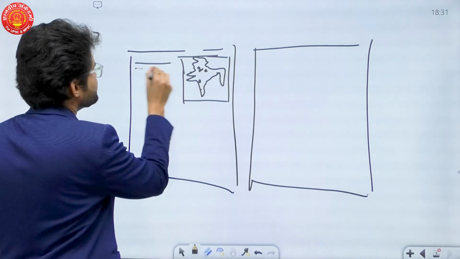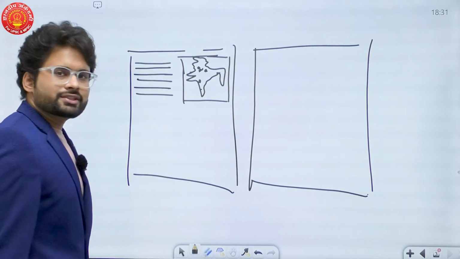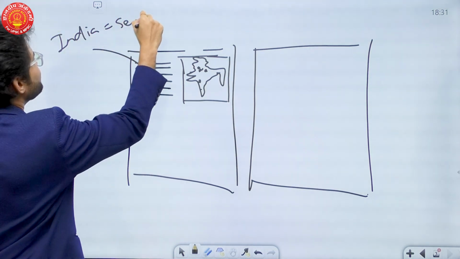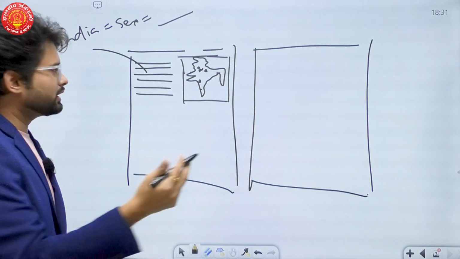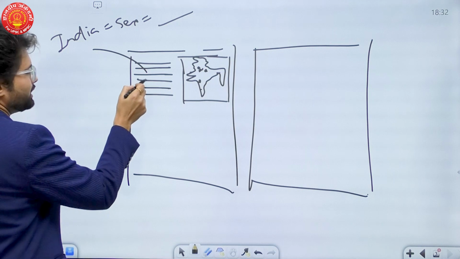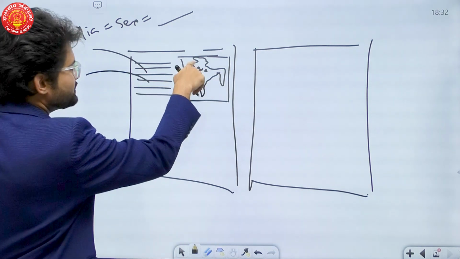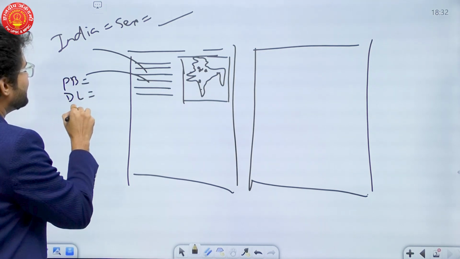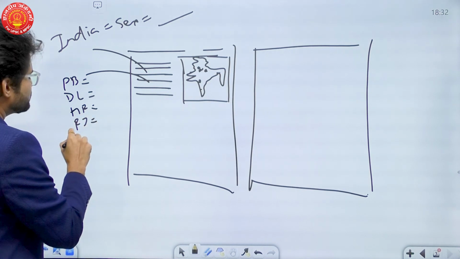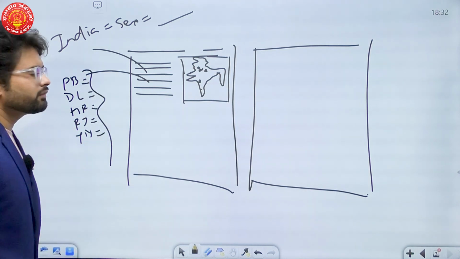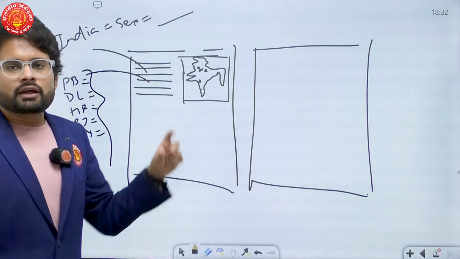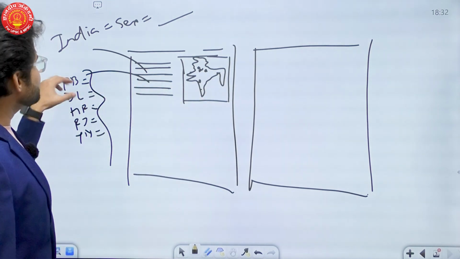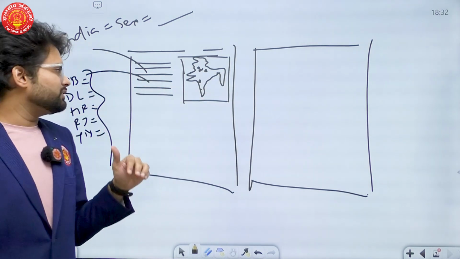And in the second half, you can mention facts and data about the sex ratio. The facts like India has an average sex ratio of, you just fill in the blanks, 940, 943, whatever the data is. The second part of the introduction can be what the sex ratio is in these prosperous regions, like Punjab, Delhi, Haryana, Rajasthan, or a few parts of Tamil Nadu. You can show in the introduction itself, look, in these regions which are prosperous because of the green revolution and other industrial sectors, the sex ratio is below the average of the national statistics.